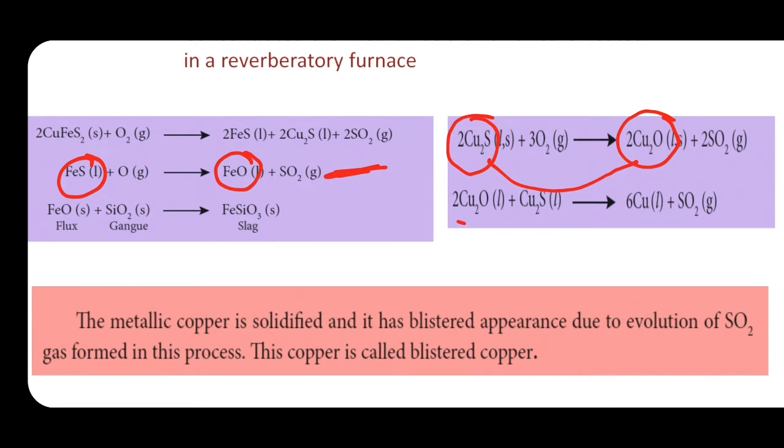That Cu2O again combined with the remaining Cu2S, and that Cu2S is reacted with Cu2O and converted into copper, and the sulfur takes this oxygen and forms sulfur dioxide.